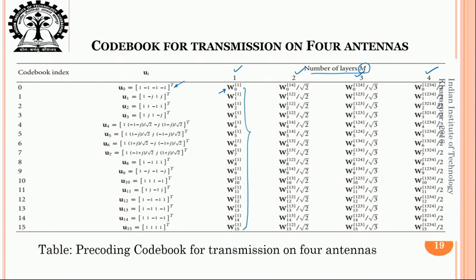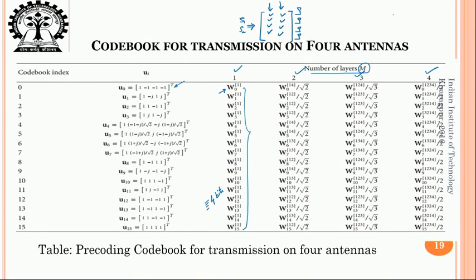Out of 16 possible options, one requires only 4 bits to send them. Now just imagine that you have a matrix where you have 2 columns only. If there are 4 antennas, you are basically taking 2 vectors which take 2 data inputs and send them out over 4 such antennas.